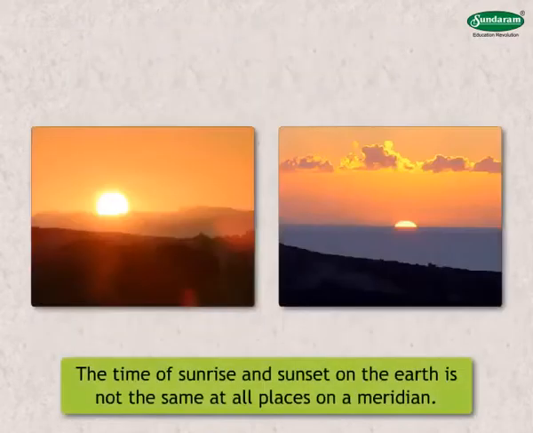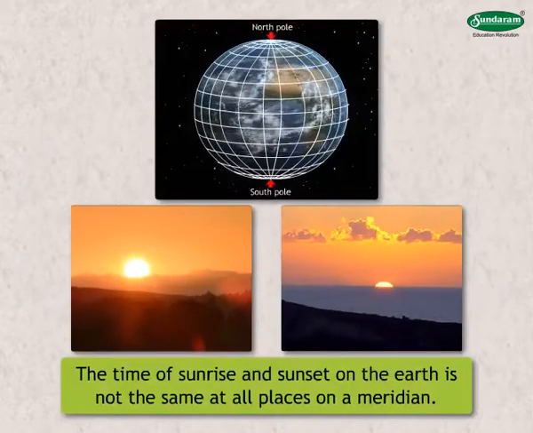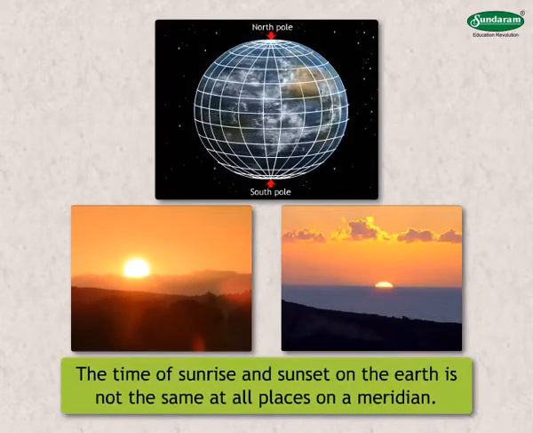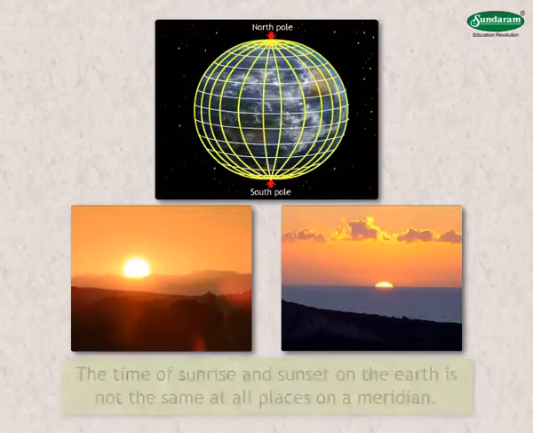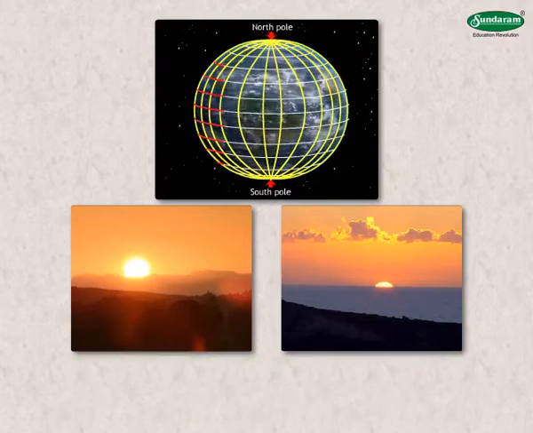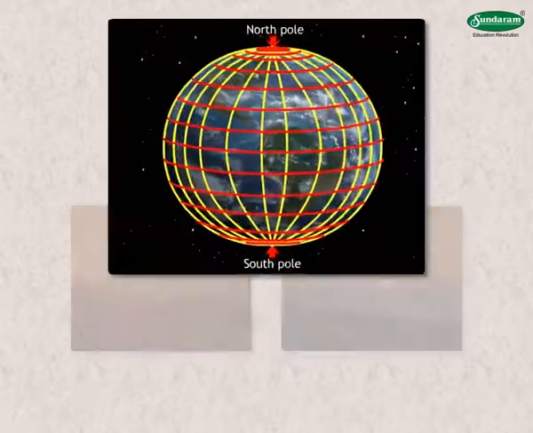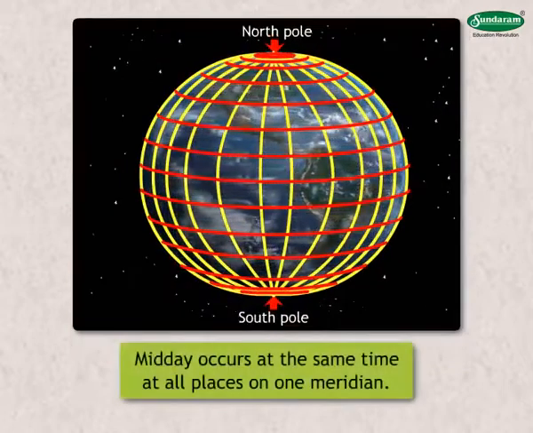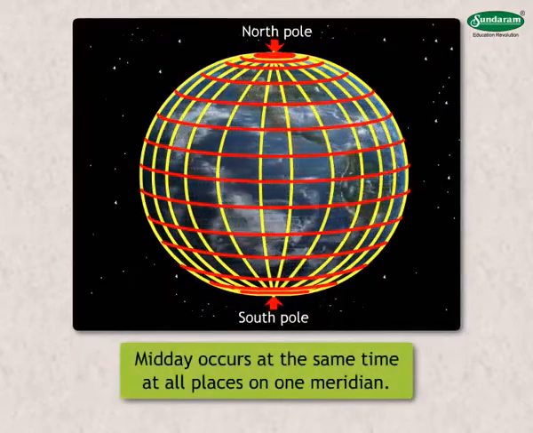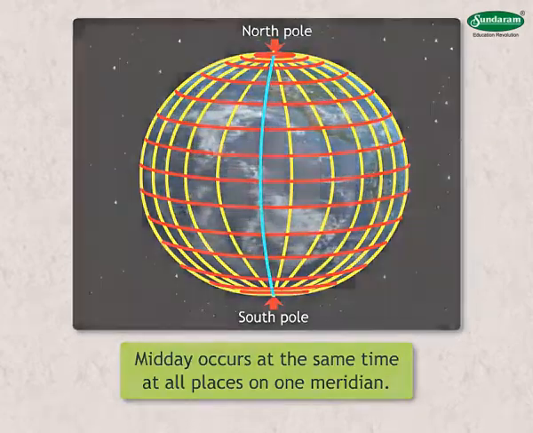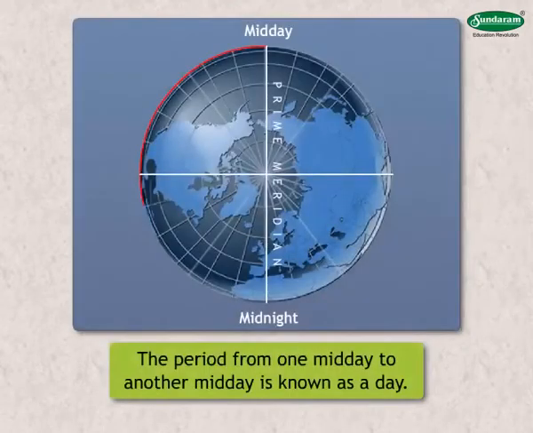Hence, the time of sunrise and sunset on the Earth is not the same at all places on a meridian. It changes according to the latitude. However, midday occurs at the same time at all places on one meridian. The period from one midday to midday, known as a day, is a period of about 24 hours.